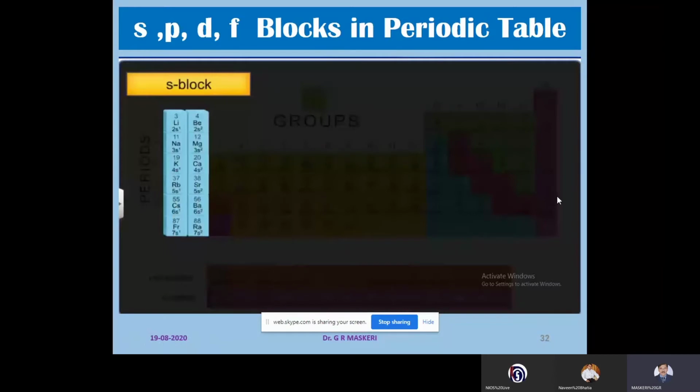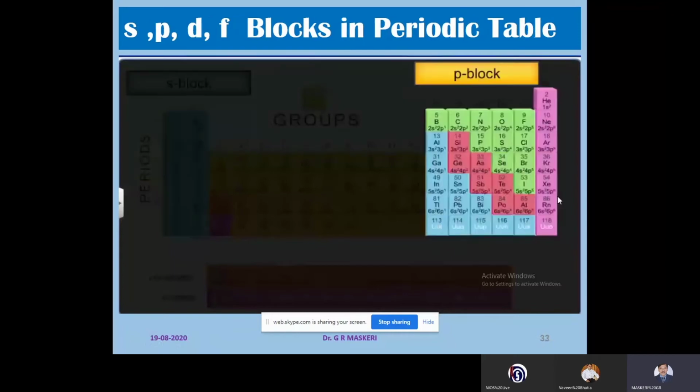The modern periodic table also classifies the elements as s block, p block, d block, and f block. The s block consists of the elements in which electrons enter the s subshell in the electronic configuration. The first group of the s block is called alkali metals, and the second group is called alkaline earth metals.